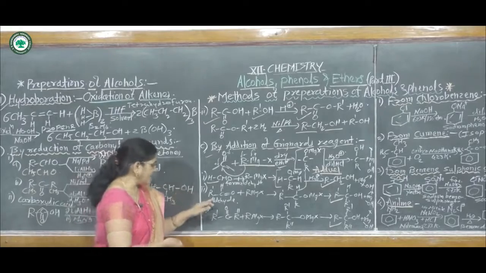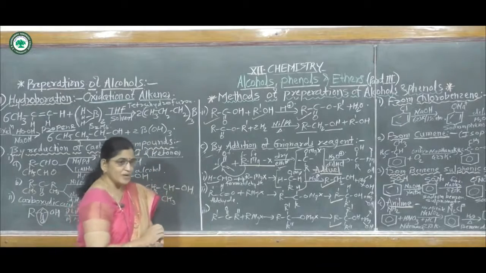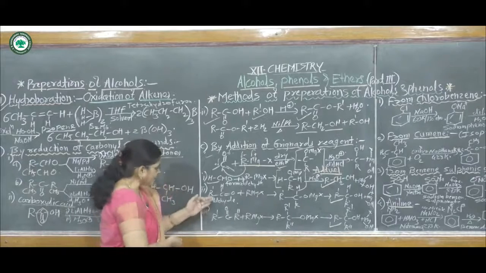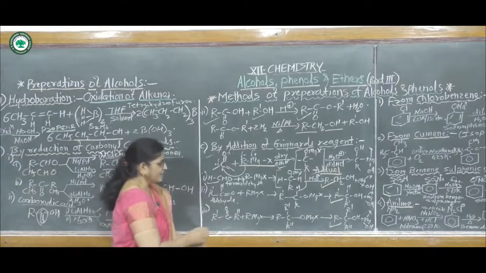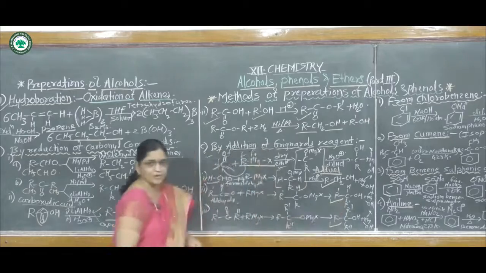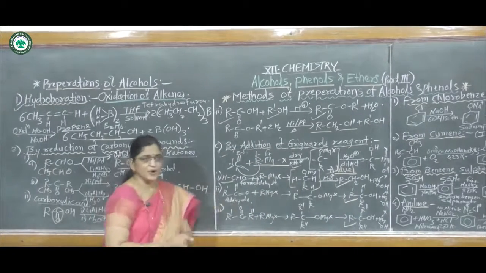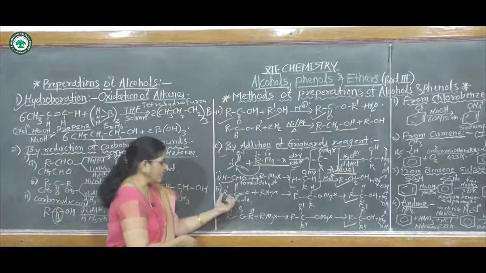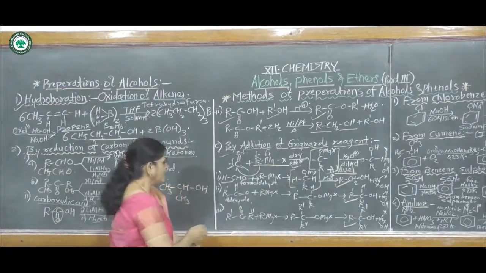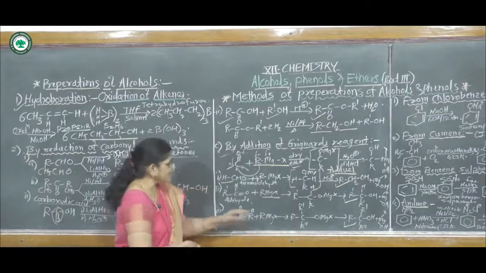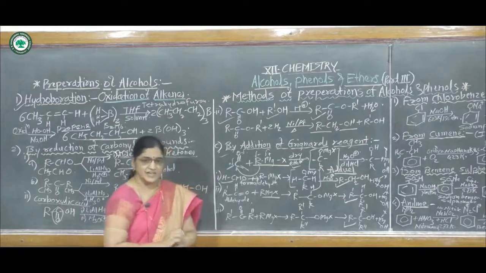Then second, preparation of secondary alcohol from aldehyde. In this reaction, an aldehyde except formaldehyde reacts with RMgX, that means again Grignard's reagent.